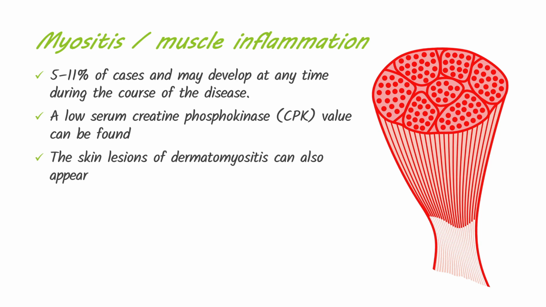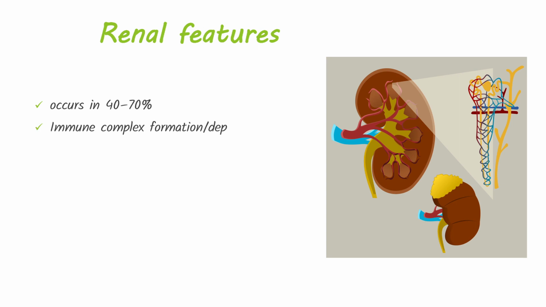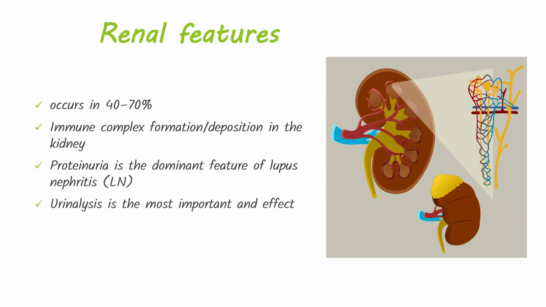Renal involvement occurs in 40 to 70% of all SLE patients and is a major cause of morbidity and hospital admissions. Immune complex formation and deposition in the kidney results in intraglomerular inflammation with recruitment of leukocytes and activation and proliferation of resident renal cells. Urinalysis is the most important and effective method to detect and monitor renal disease activity.